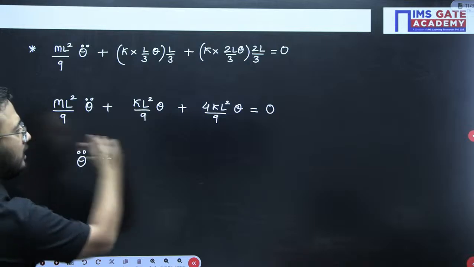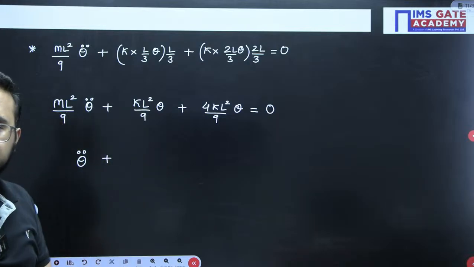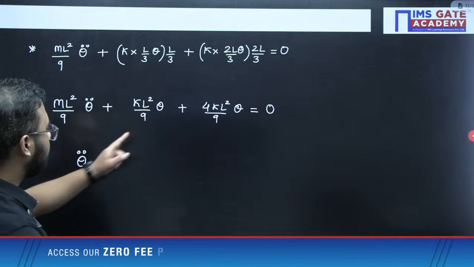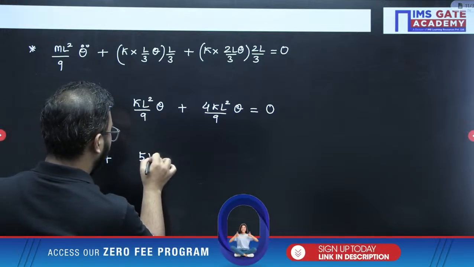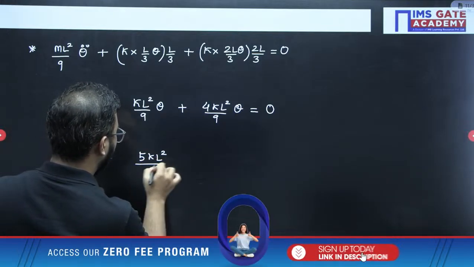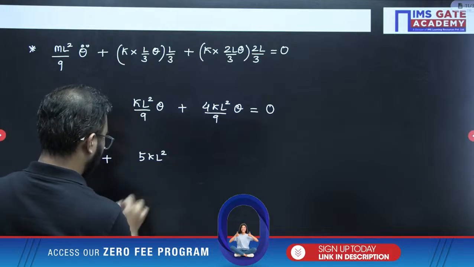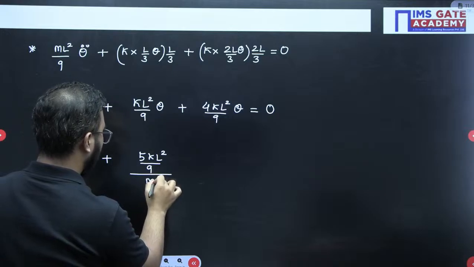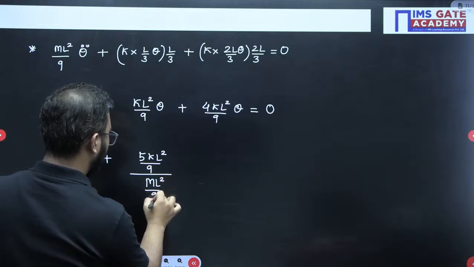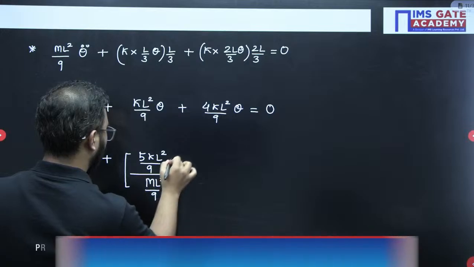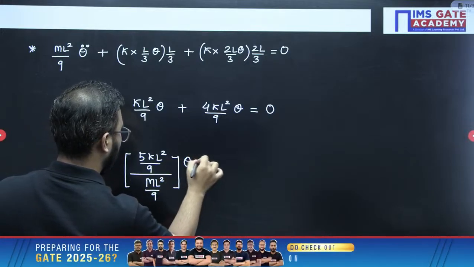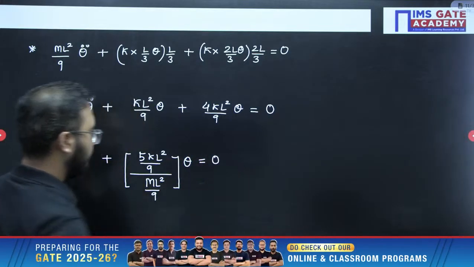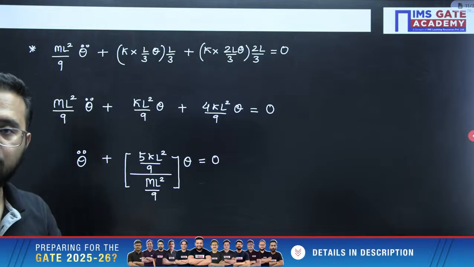So dividing the whole equation by this value, right? So that becomes 5kL square by 9 divided by ml square by 9 into theta equals to 0. I hope this point is clear.